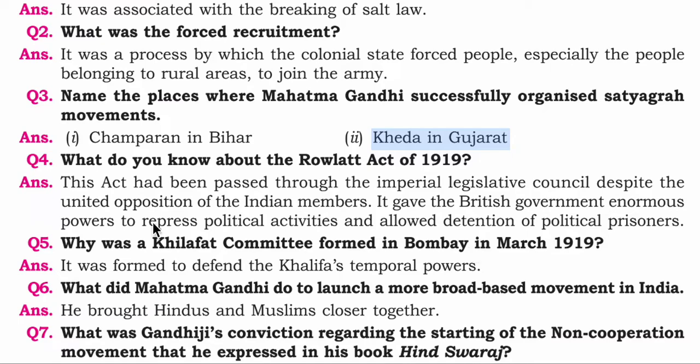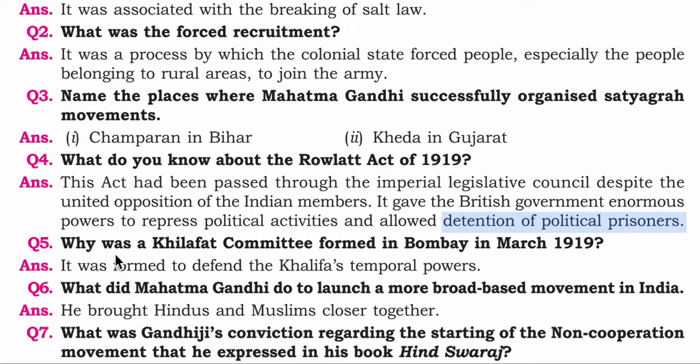Let's move on to the next. What do you know about the Rowlatt Act of 1919? You have to give the answer in the form of a short answer. So how will you write it? Like this. This Act had been passed through the Imperial Legislative Council despite the united opposition of the Indian members. It gave the British government enormous powers to repress political activities and allowed detention of political prisoners. Detention means keeping the political prisoners, okay, not leaving them.